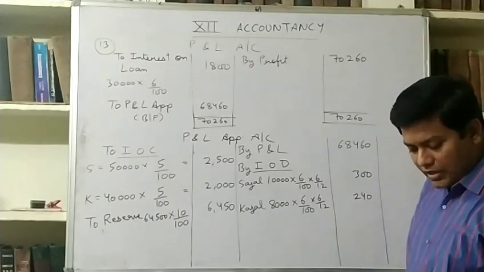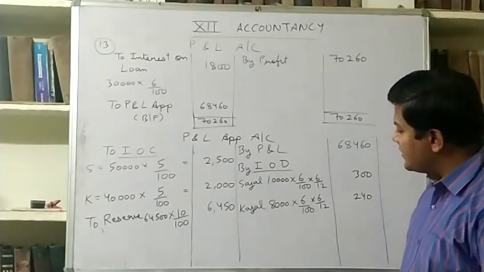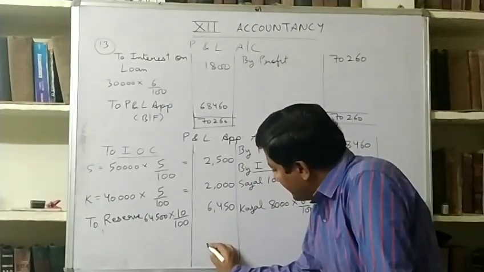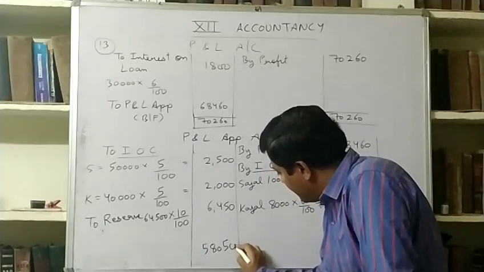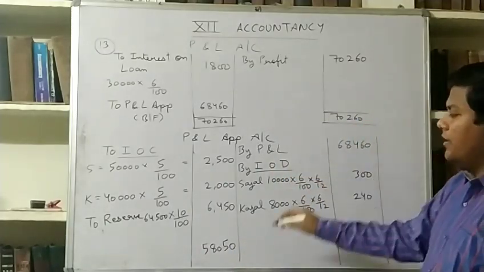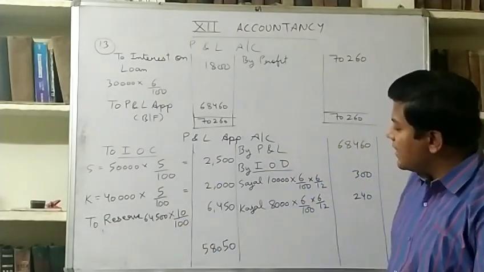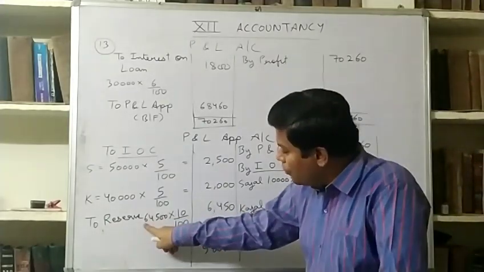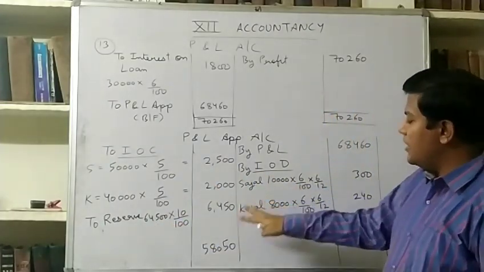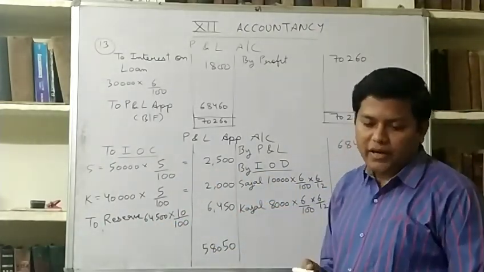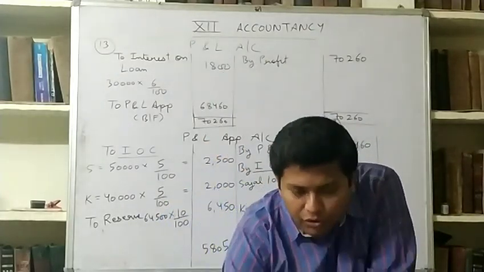Now again I will calculate the balance, and the balance is 58,050. This was the balance before reserve, and the balance after reserve you can do by subtracting this from this, or you can again calculate the balance. It will be 58,050. Now we will look at the profit sharing ratio.